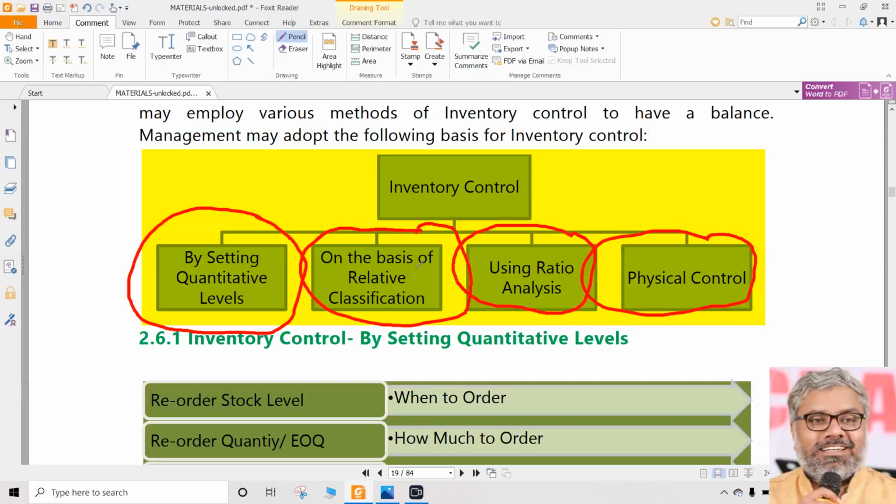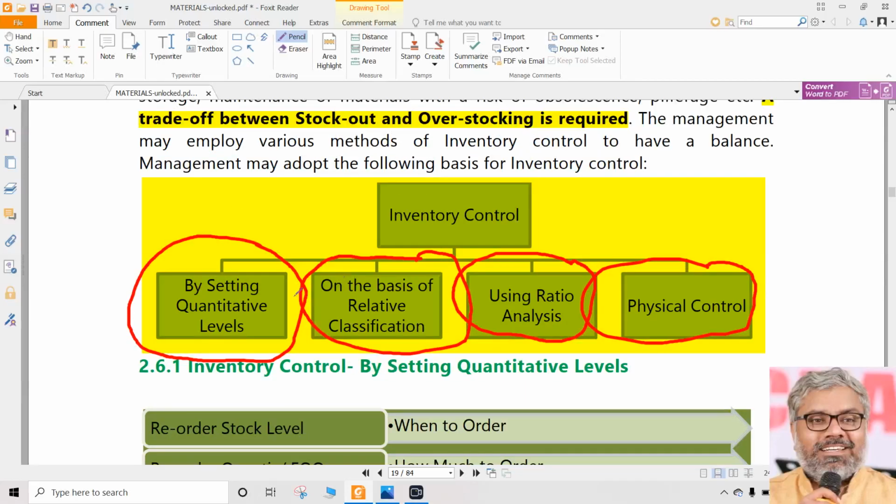Ultimately, physical control matters. All these things, somebody sitting in the AC office, calculating various levels, classifying the materials, using ratio analysis, which we do in the examinations, these are all the jobs of accountants and analysts, cost accountants, management accountants. They do this. But ultimately, without physical control, all these things are useless. So we cannot only depend upon these high level things. We have to actually have real control.